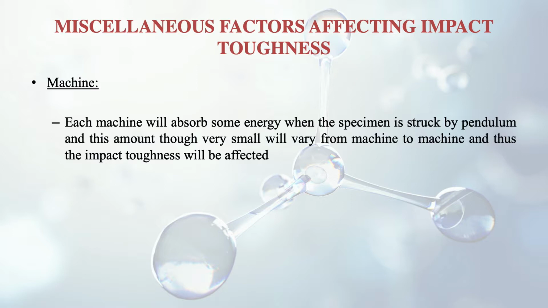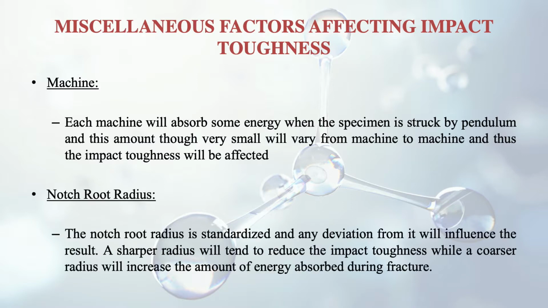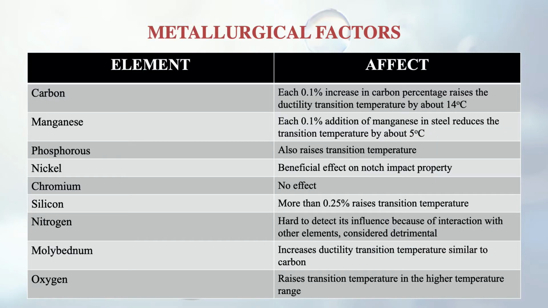And the second thing is the notch root radius. The notch root radius has to be standardized, and any deviation from it will influence the result. A sharper radius will tend to reduce the impact toughness, while a coarser radius will increase the amount of energy absorbed during fracture. So these are some of the metallurgical factors which will be affecting the impact toughness, like adding certain amounts of other elements, alloying.